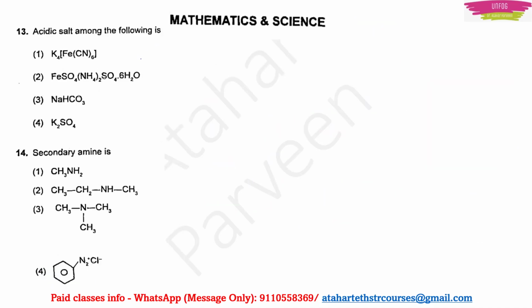Question number 13. Acidic salt among the following is. So there is a famous salt known as Mohr's salt. Now this Mohr's salt is actually a double salt of weak base, NH4OH, and a strong acid H2SO4.